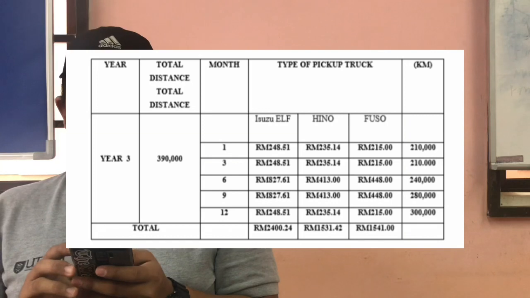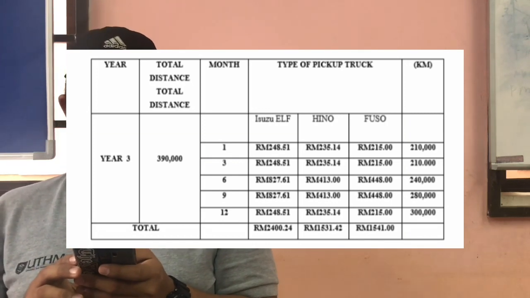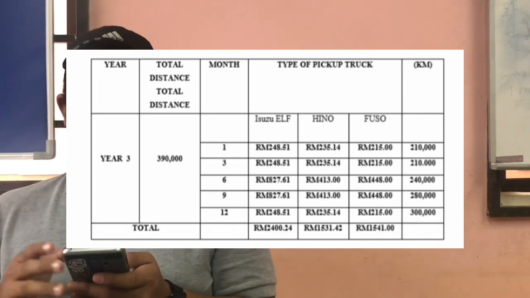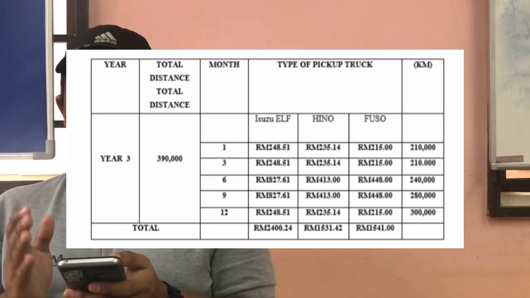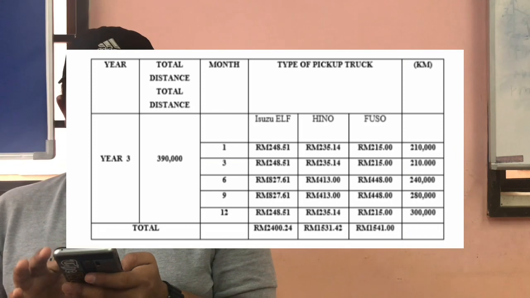So next is lorry Fuso, 1 ton Fuso. Also the same for year 1, year 2 and year 3. Each year is 1,541 ringgit. So every single year there is the same maintenance cost for lorry 1 ton Fuso. So that is for our part. Then I will pass it to Muhammad Afif.